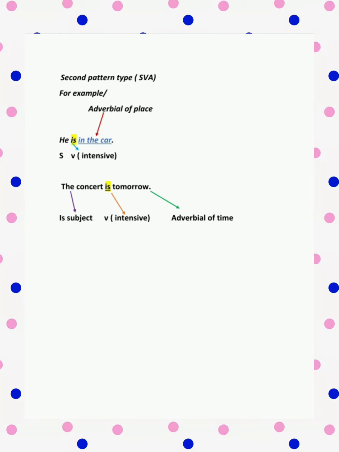Also we have the concert is tomorrow. The concert الحفلة أو الحفلة الموسيقية is the subject, is a linking verb. Also we have a linking verb here. It's an intensive verb, and also we have tomorrow, it's time, so it is an adverbial of time.